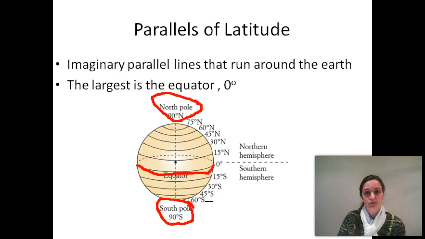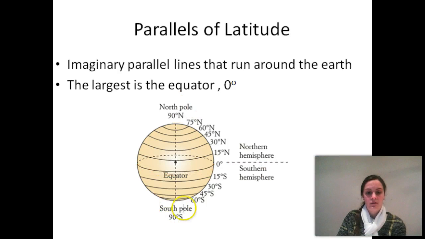So what I want you to do here is draw a circle, put in the equator with 0, the dotted lines, North Pole, South Pole with their bearings. I'll just erase those so then you can actually copy it down. Again, whenever you need to, pause, stop, rewind. Alright, next slide.